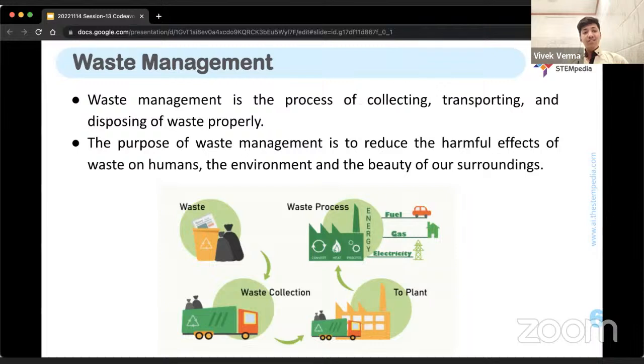But if we just take the initiative to throw out the waste in a proper way, or dispose of the waste properly from our side, that is a role that we all should play as great citizens, citizens who understand that the lives of innocent animals are also important, just like ours. Because it is not just hazardous to those animals, it is hazardous for our health too. Therefore, waste management is very important.